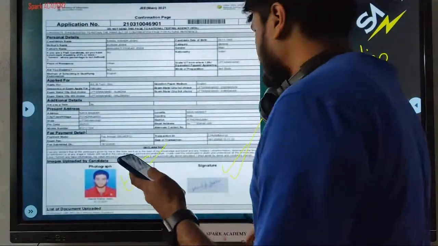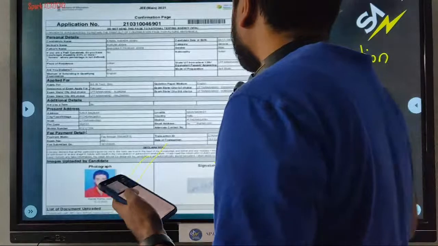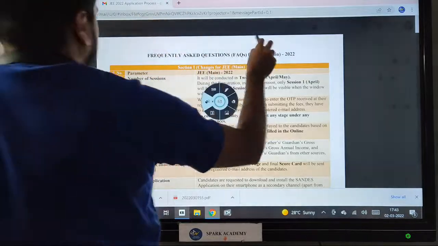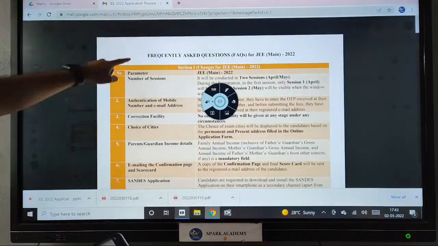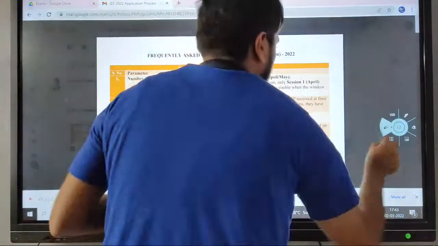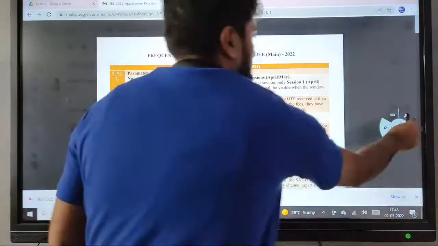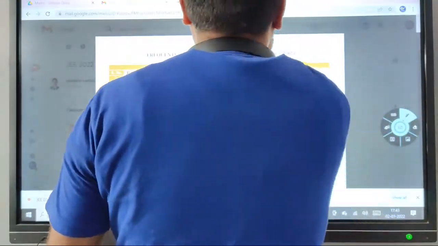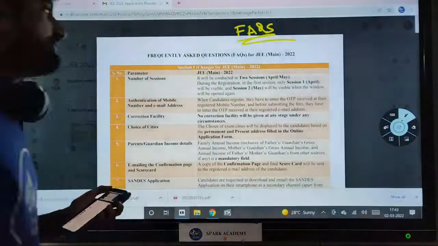Ankit, is it so? We will just go through the application once again. After this, what they have done for your JEE is give you a frequently asked questions sheet. I will be sharing this in the Telegram as well as WhatsApp groups. So here you have your frequently asked questions sheet, and you can go through it.